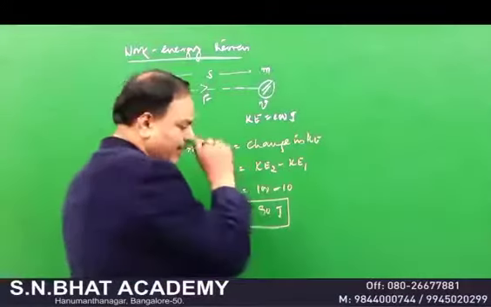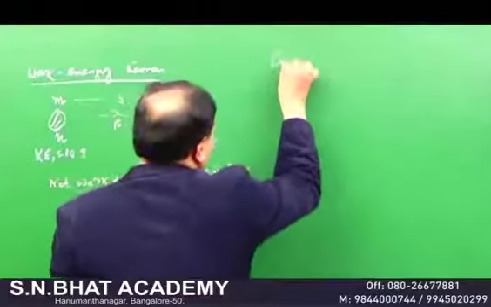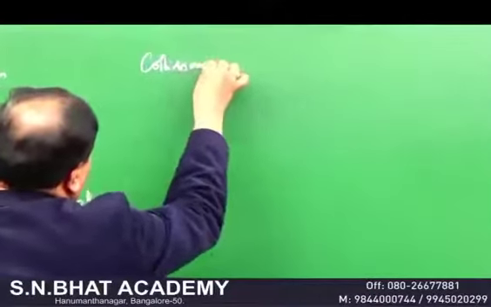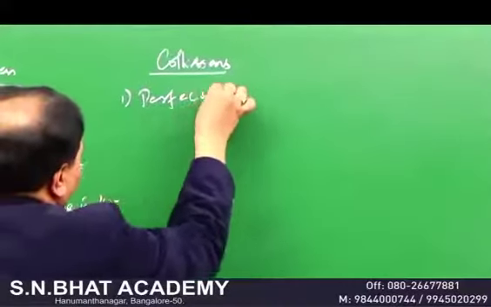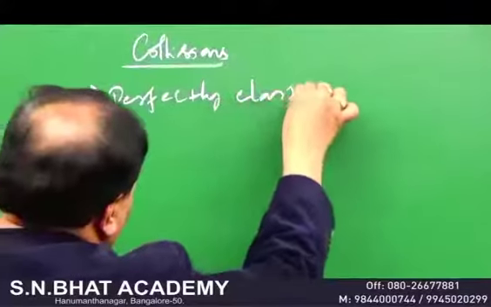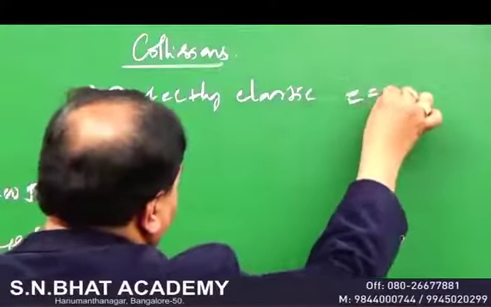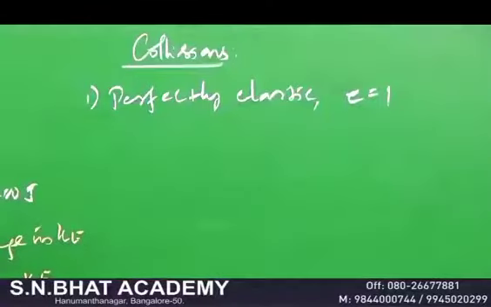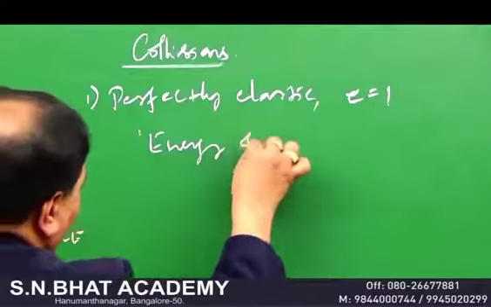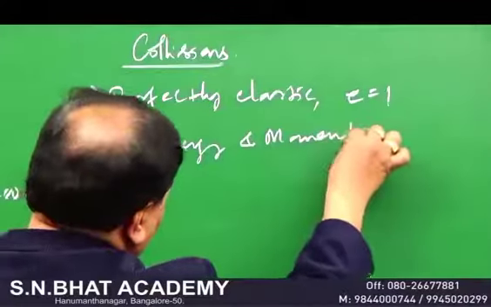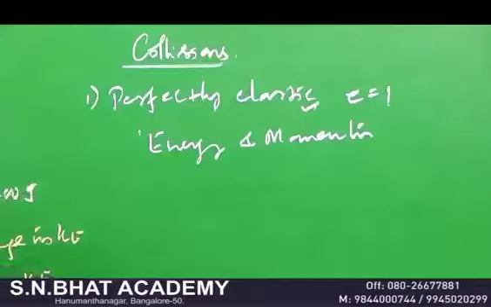Now we come to a very, very important thing called collisions. So collisions. See, you know that collision is of three types. One is perfectly elastic collision. See, a perfectly elastic collision is the one in which the coefficient of restitution is equal to 1. Here, both the law of conservation of energy and the law of conservation of momentum are obeyed. So, the conservation of energy and the momentum are obeyed. That's why it is called perfectly elastic.